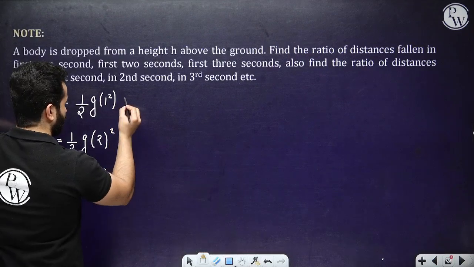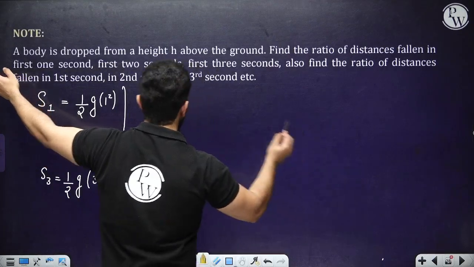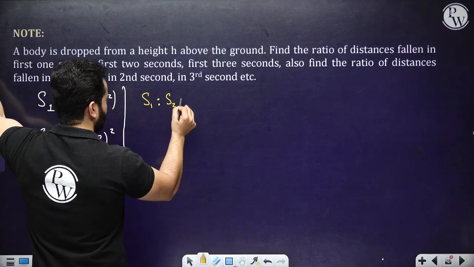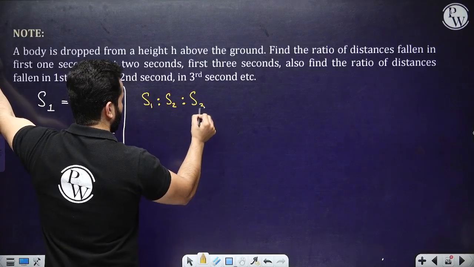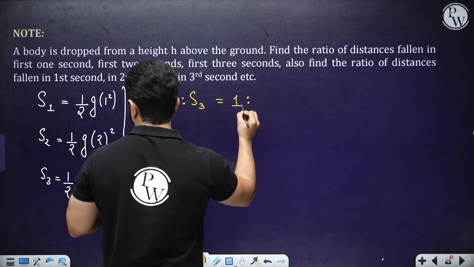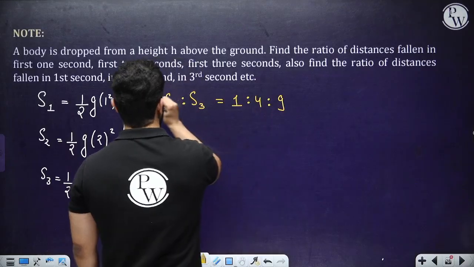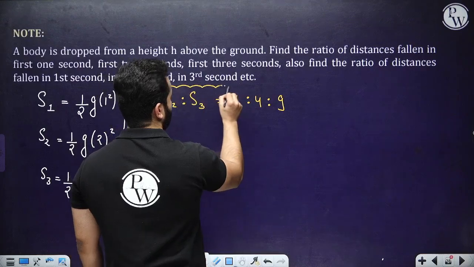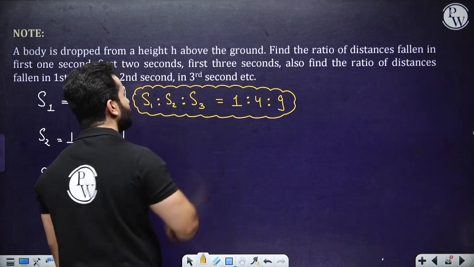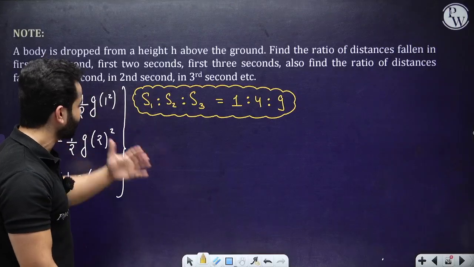So the ratios S1 is to S2 is to S3 are going to be 1 is to 4 is to 9. Is that correct? Please check. This is absolutely easy, right? And next they are saying find the ratio of distances fallen in the first second, second second, and third second.